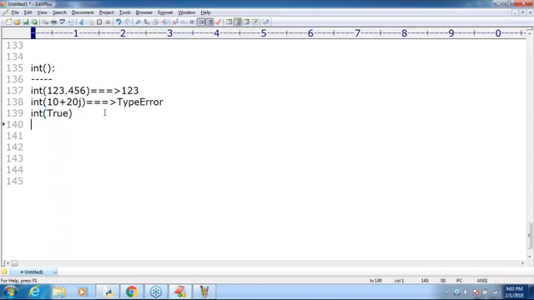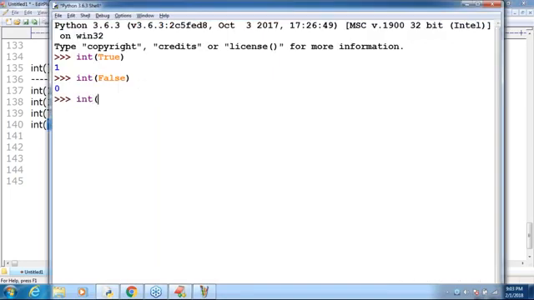That is the remaining type. int of "10", is it possible or not? Anyone, can you please tell? Yes, the string internally represents what? It internally represents an int value only. That's why no problem at all. int of "10" I'm taking. 10 is the answer, sir.